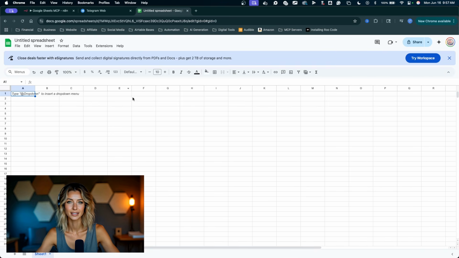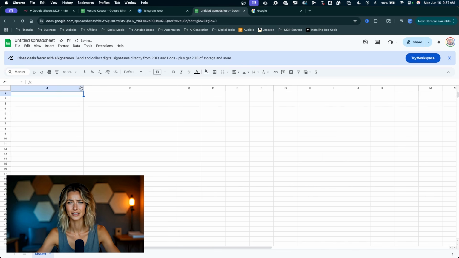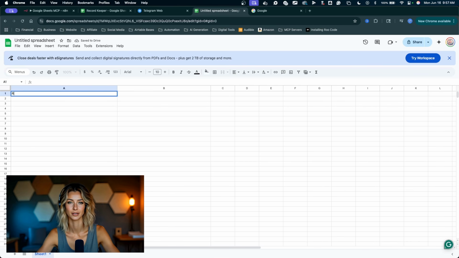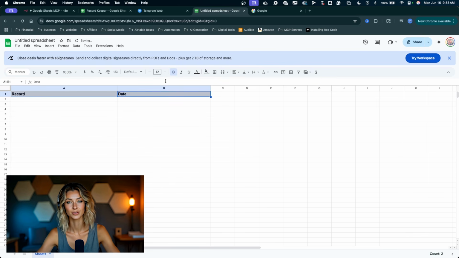So here I am in Google Sheets. I'm gonna build something pretty simple here. We'll get some header rows in here. I'll slide the first column, second column. For row 1, I'll call this record, and for the second column, I'll call this date. So now we have the record and the date that we're saving. Change the cell color and set the text to bold, just so we can see it a little bit better. Cool, I'm gonna name my spreadsheet Memory Bot Demo, and name the sheet down here. You can name it whatever you want. I'm just gonna leave it named as sheet 1.